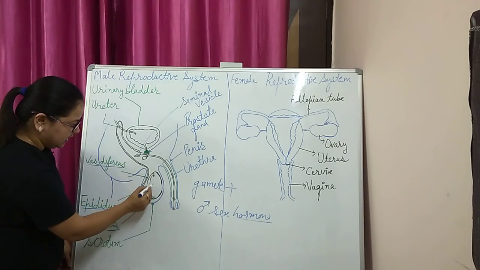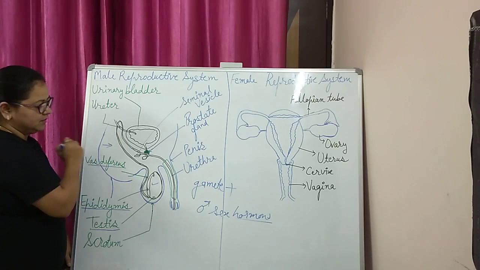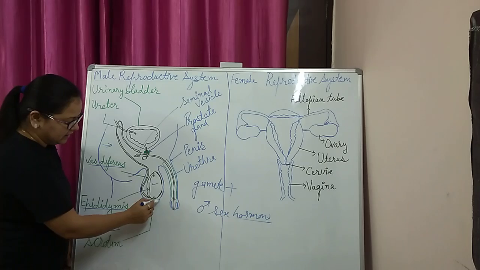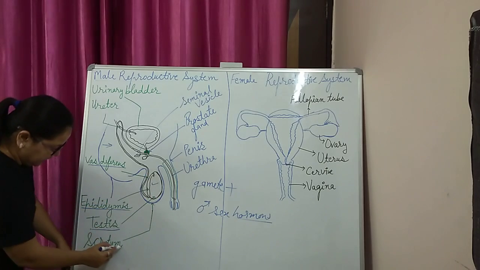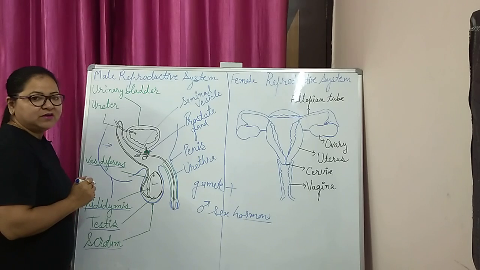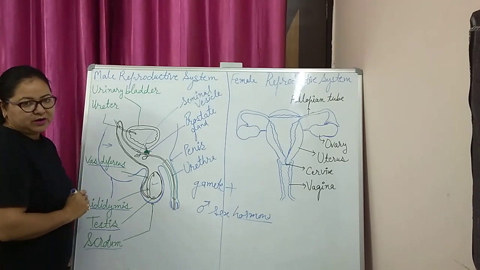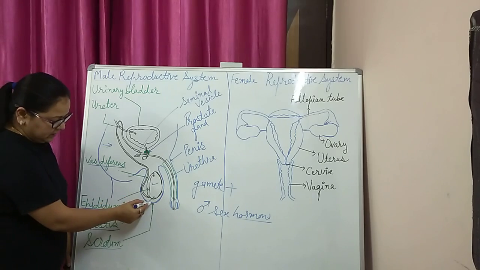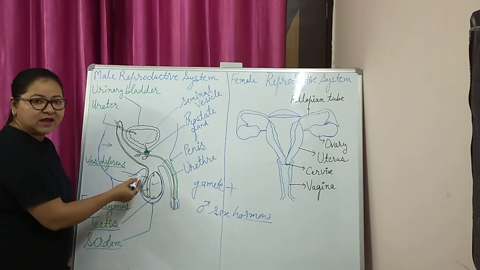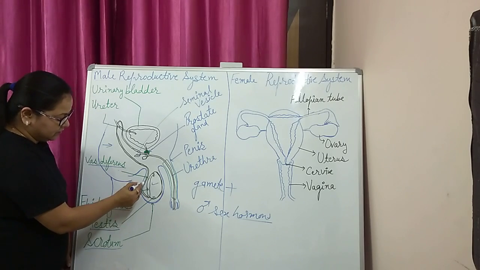One more thing: these testes are not present inside the abdominal cavity. They are present outside the abdominal cavity in a sac-like structure called the scrotum, because the process of gamete formation needs a lower temperature than the body cavity. So they are present in the scrotum. After the formation of gametes, at the time of mating, they move from the epididymis to the vas deferens.